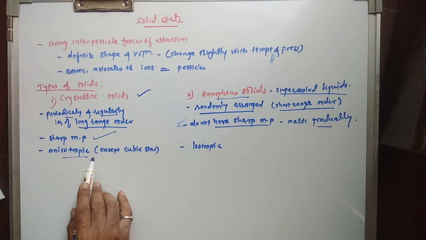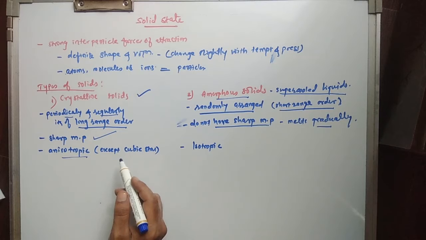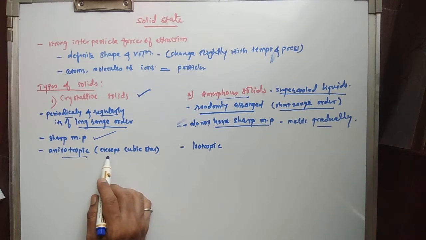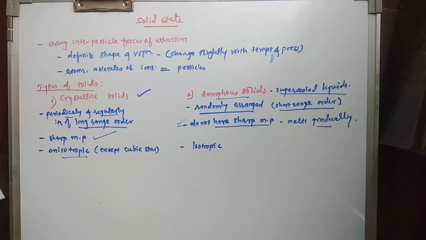So what is anisotropy? Properties like refractive index, thermal and electrical conductivity are found to be different in different directions. If the properties like refractive index and thermal conductivity measured in different directions are found to be different, that is anisotropy. For example, see this figure, a solid consisting of different particles.